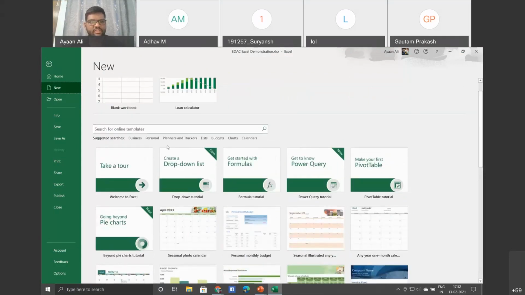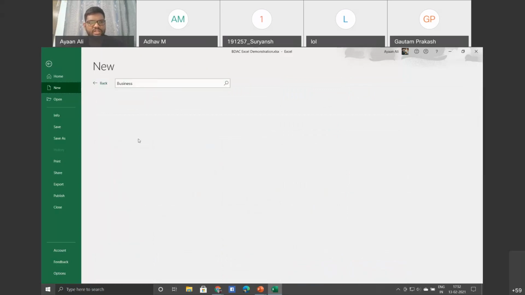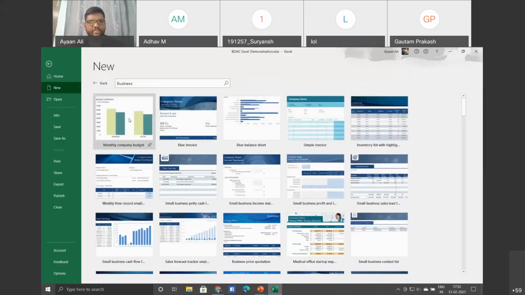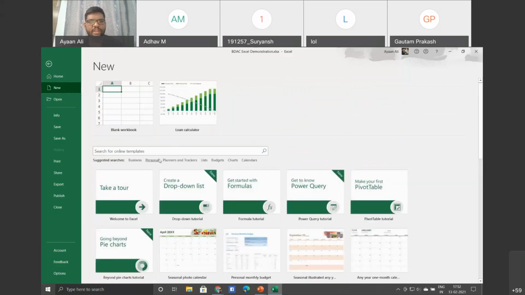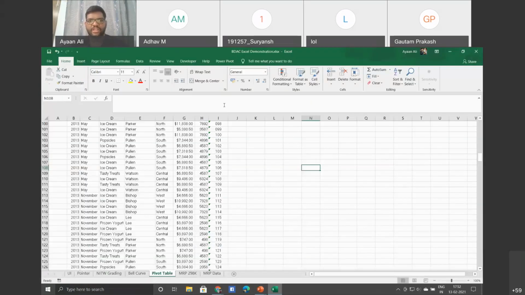You can search various segments. This is under business. Invoice is basically the bill of a transaction which you do. Then similarly, you can get planners and trackers, budgets, charts, calendars. These are the small applications of Excel.